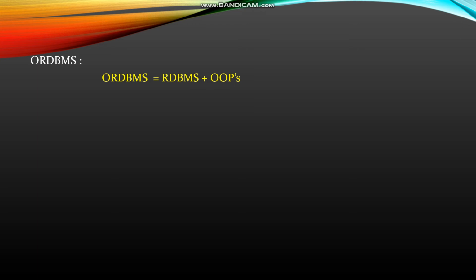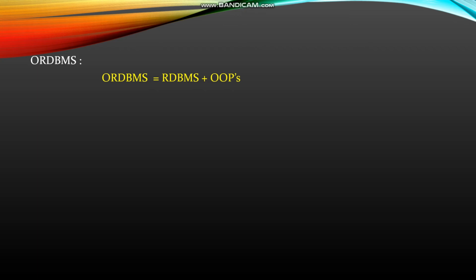For example, RDBMS does not support reusability, but ORDBMS supports reusability by using user-defined data types. If you are curious about this topic, I will make another video. Up to Oracle 7, they implemented the RDBMS model. From Oracle 8 onwards, they implemented the ORDBMS model.